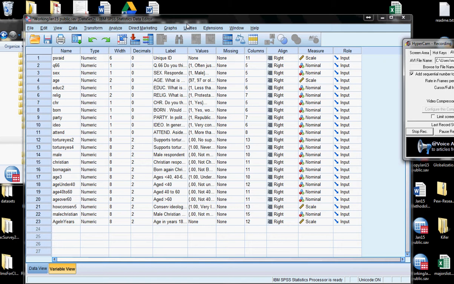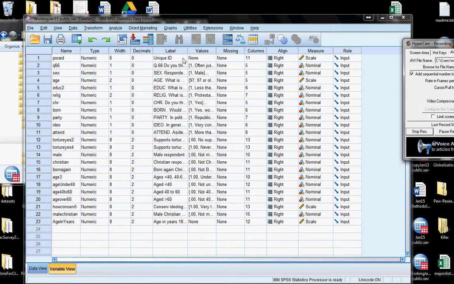And one of the things that SPSS allows us to do is to split the data file, to use its language, such that when it runs analyses rather than running for the whole group, it'll run for each of the groups that we have specified by splitting the data as a whole. Let's make this more concrete by actually doing it.